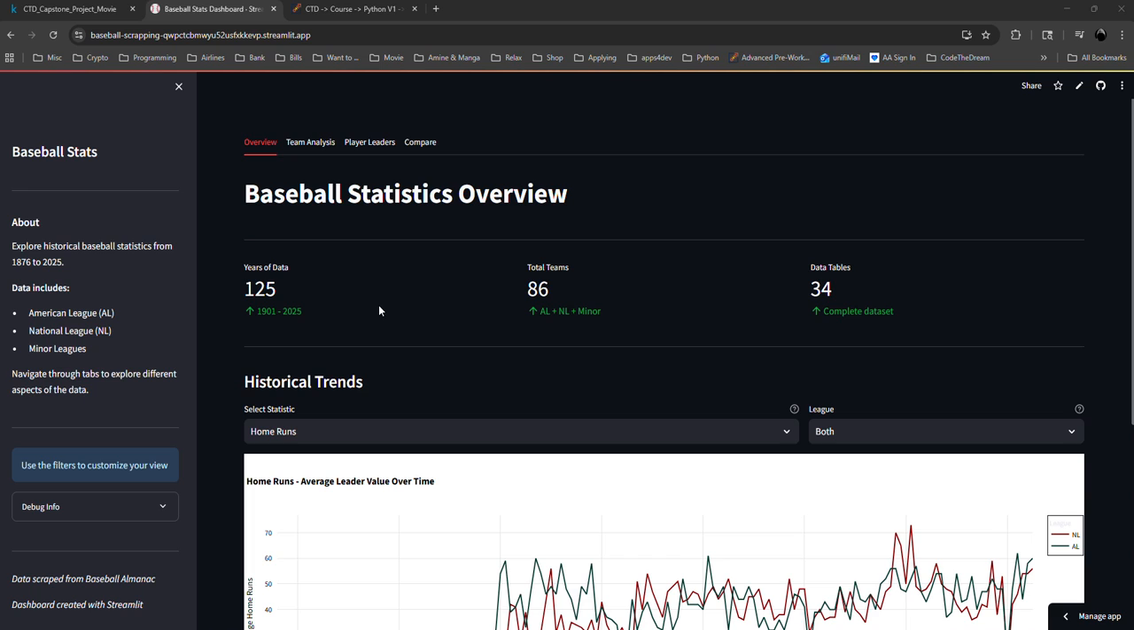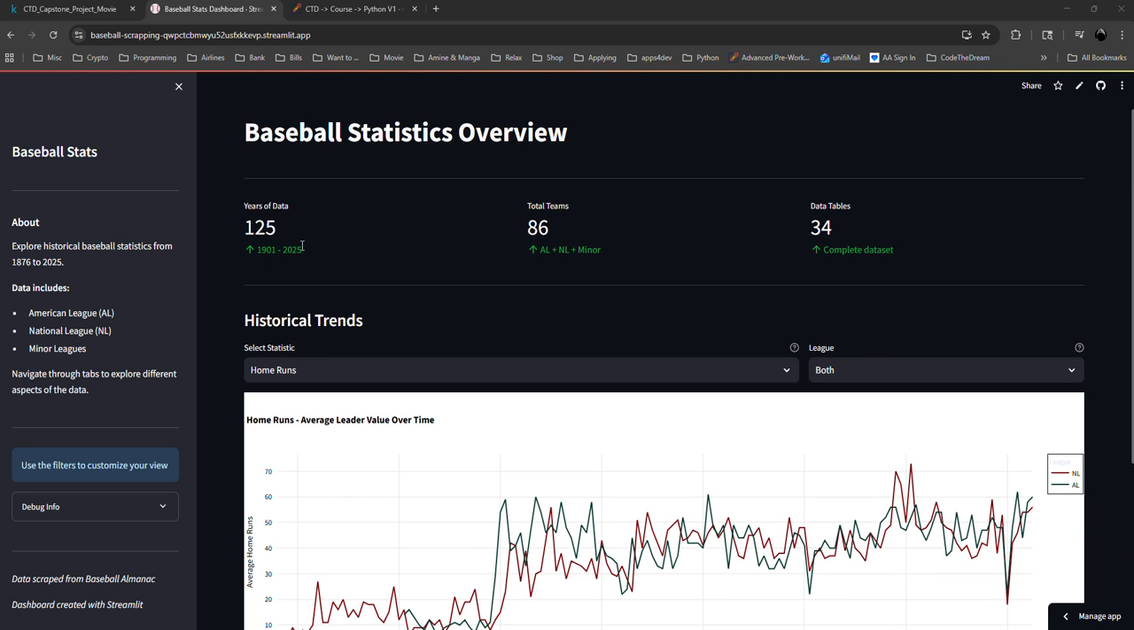So what I built here is a website with 4 tabs using Streamlit, and it shows this. This year in particular is showing the leagues, the American League and the National League.